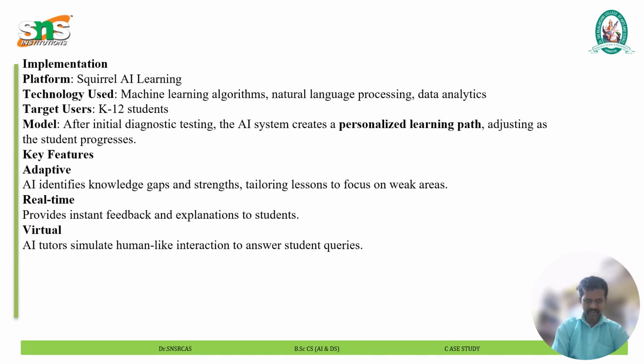The next one is key features. First is adaptive: the AI identifies knowledge gaps and tailors lessons to focus on weak areas. The aim is to strengthen the tailored lessons and focus on the weak areas where results can drop. Those areas need more concentration.